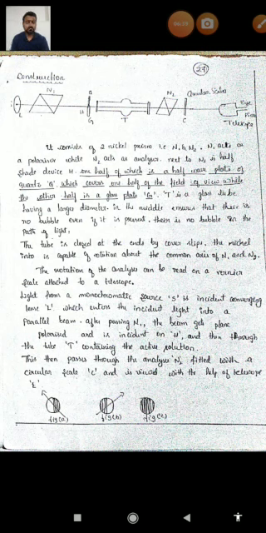Then the light emerging out of the half-shade device is made to pass through the sugar solution contained in the Lorentz tube. That optically active solution inside the Lorentz tube has its own particular length and its own concentration.